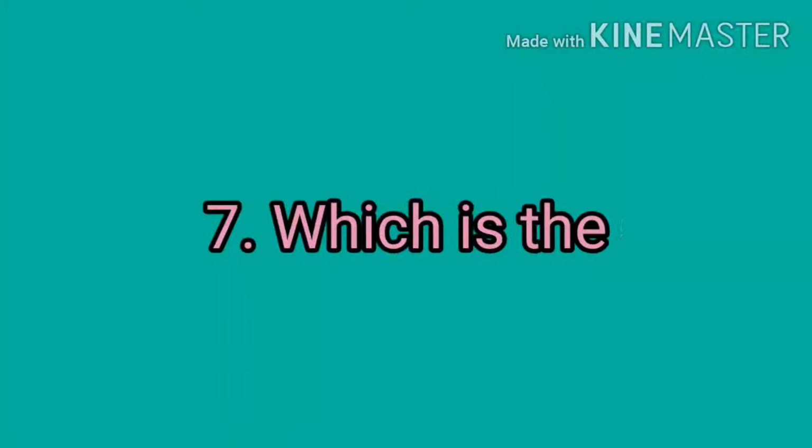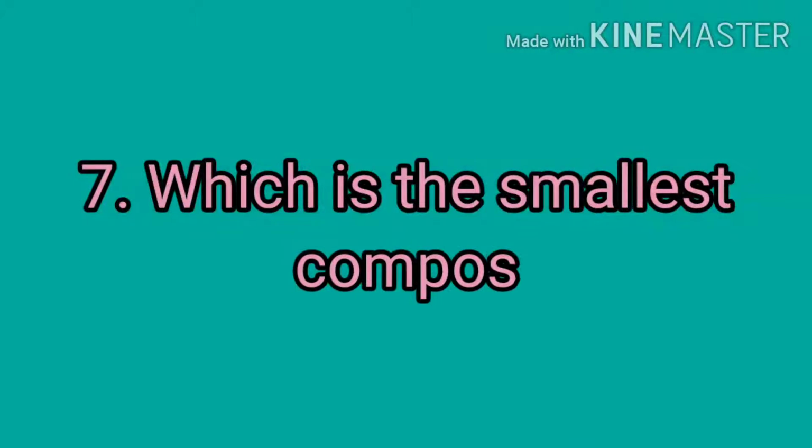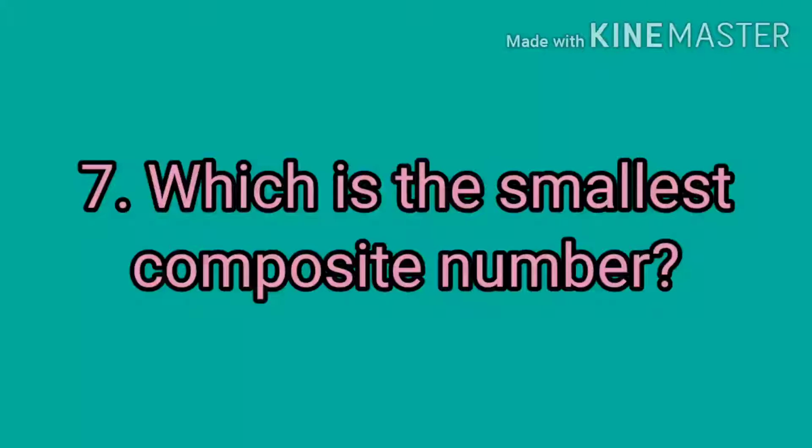Now question number 7. Which is the smallest composite number? The correct answer of this question is 4.